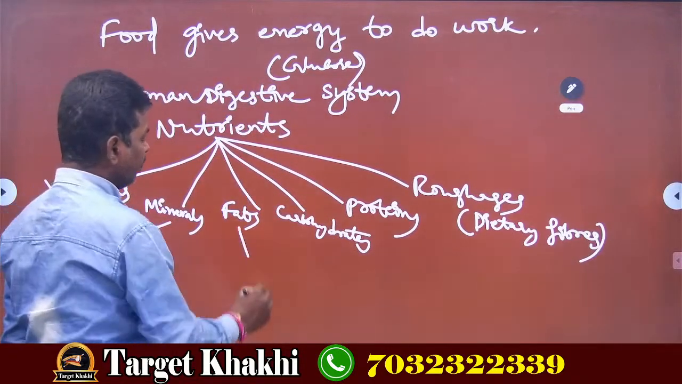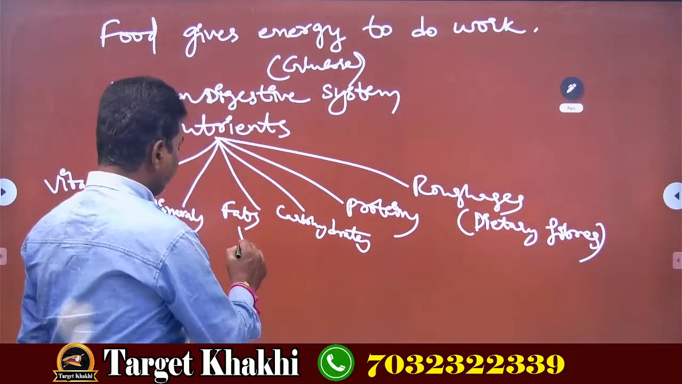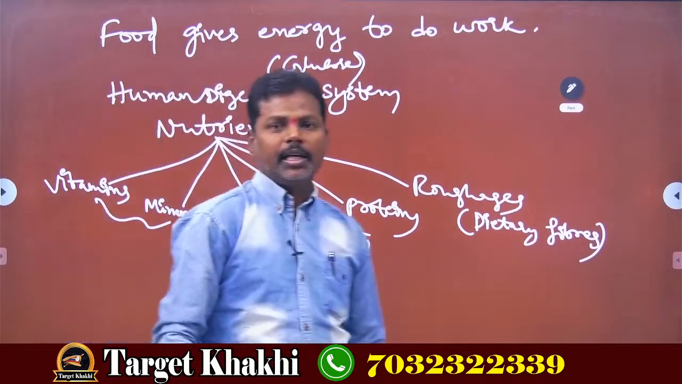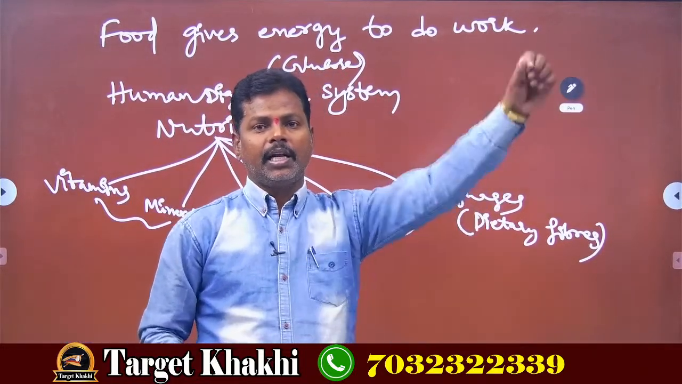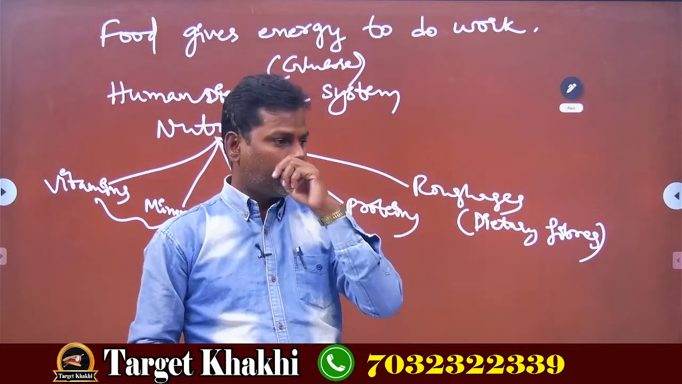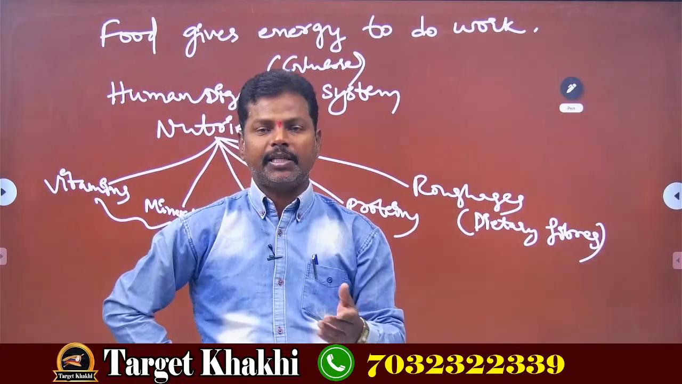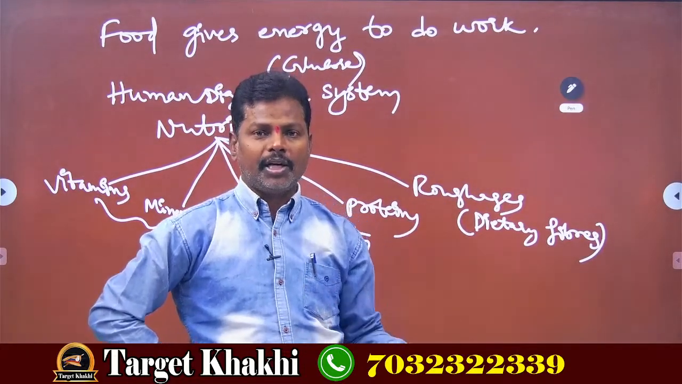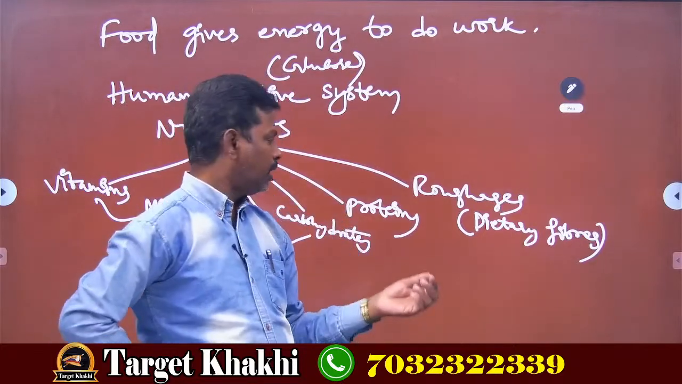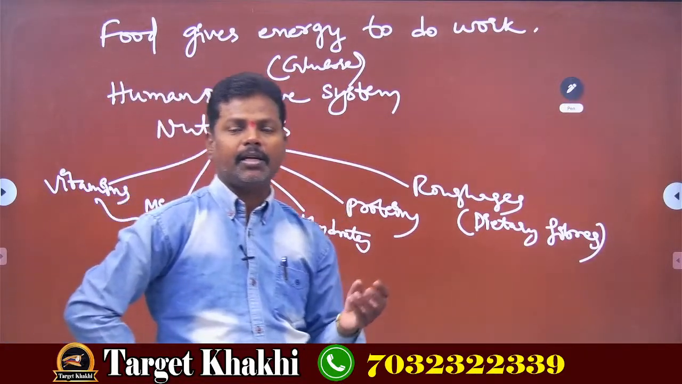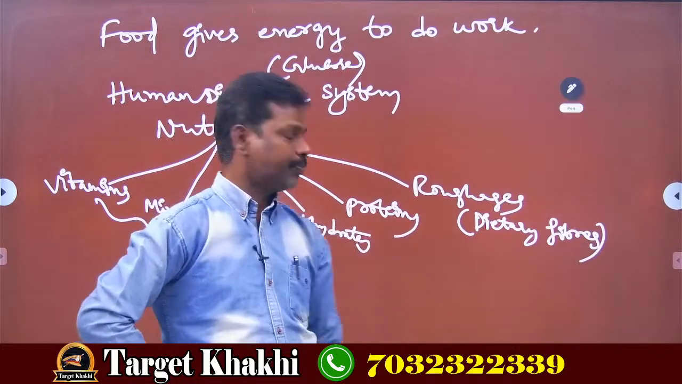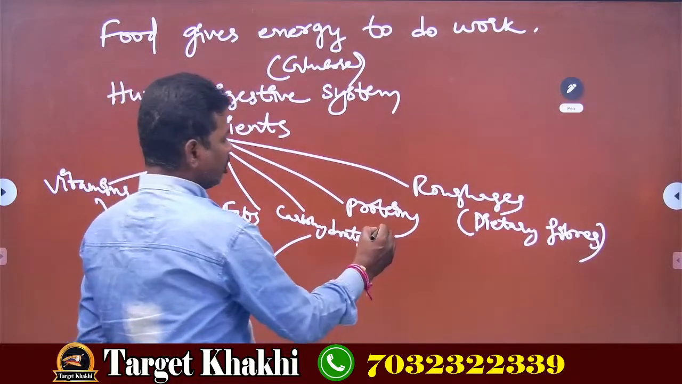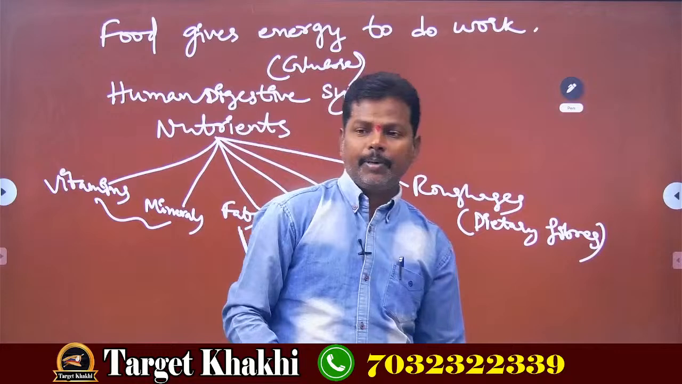What are fats here? The fats and carbohydrates are nothing but energy giving foods. Without energy we can't do any work. That's why carbohydrates and fats. Fats are present in oily food items like oil seeds. Understood? Next, carbohydrates are present in rice, sugar, bread, chapati, wheat. Next, proteins are body building foods.